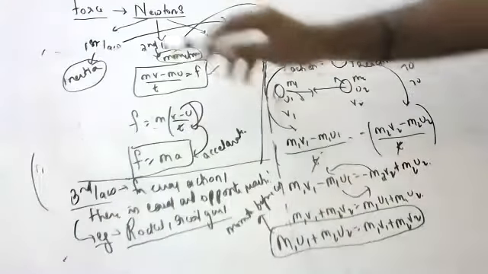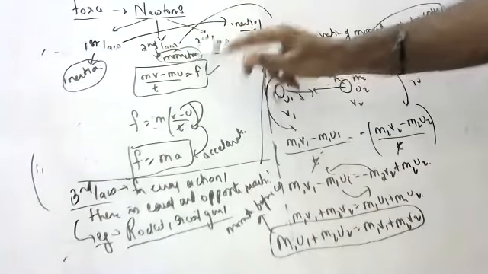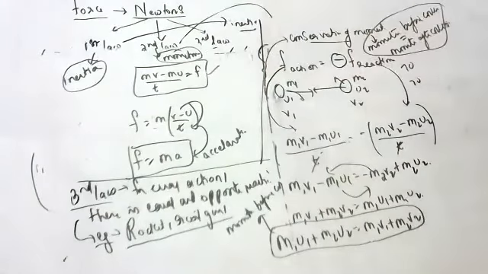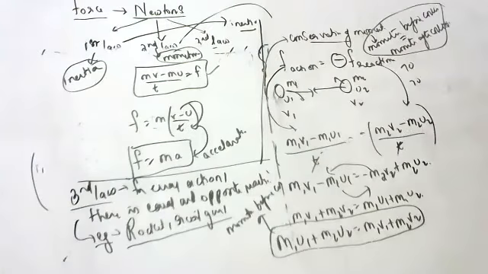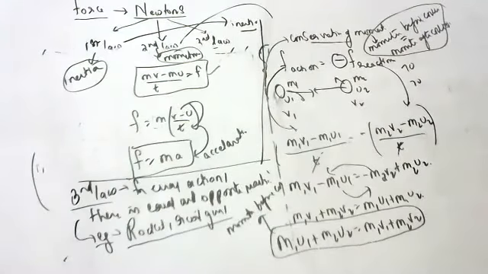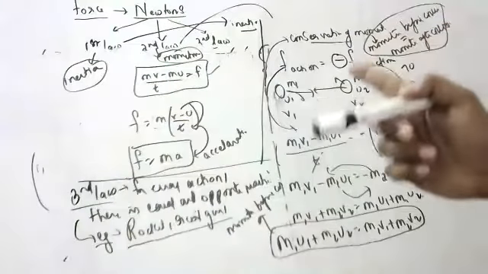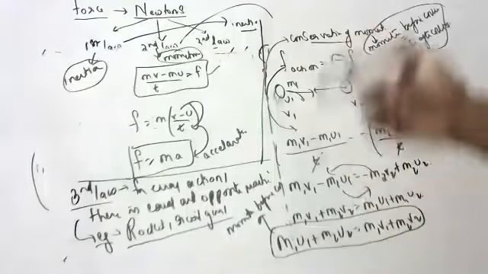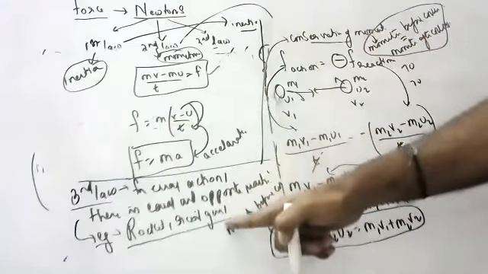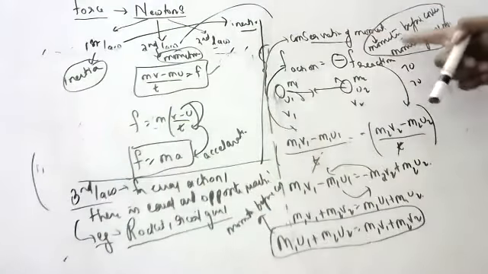Okay. First law gives inertia. Second law gives momentum. Third law gives conservation of momentum. For the first law, only the definition and examples are important. Today I told you, I hope you noted it down, children, and please learn it as it is. The second law has the second law definition, momentum definition, and derivation. Three things are there. In the third law, this definition is there, examples, the conservation of momentum definition, and the derivation.